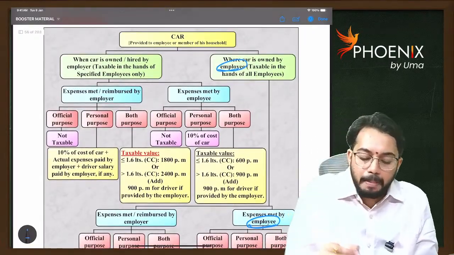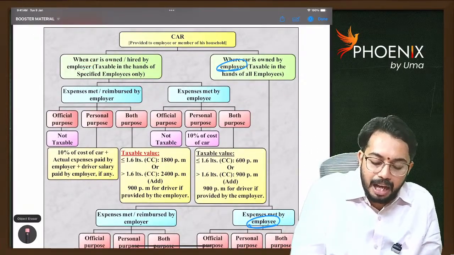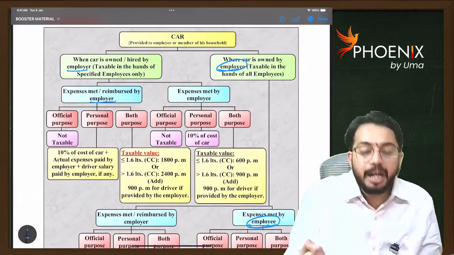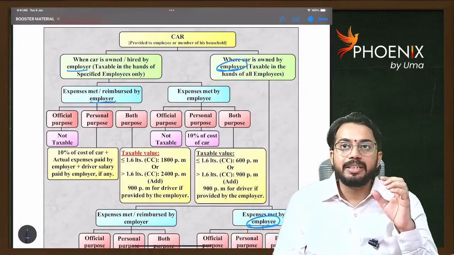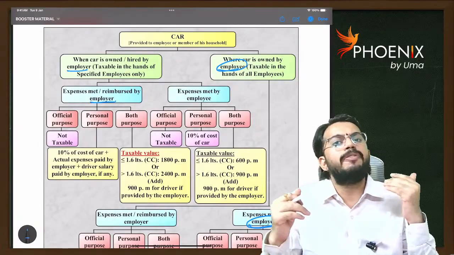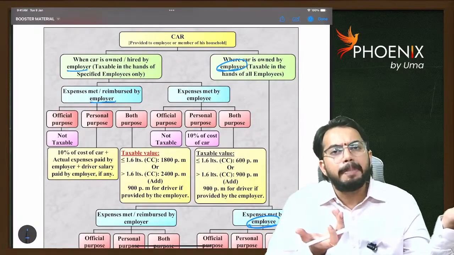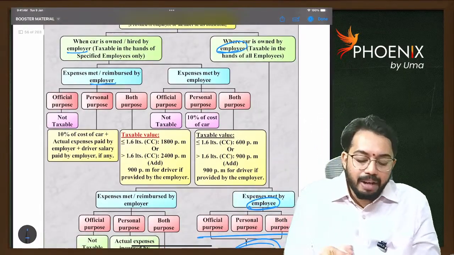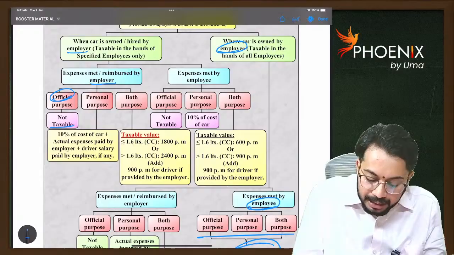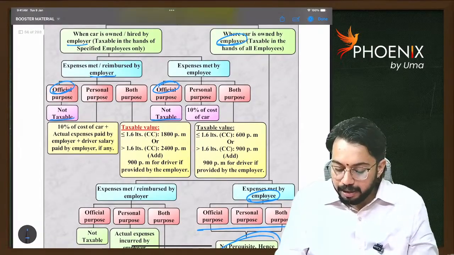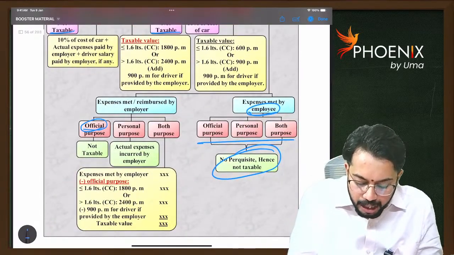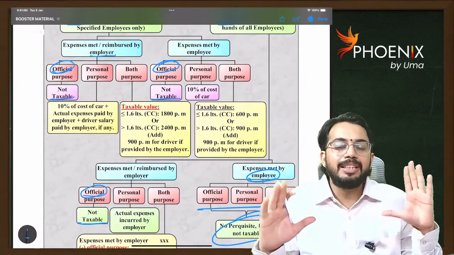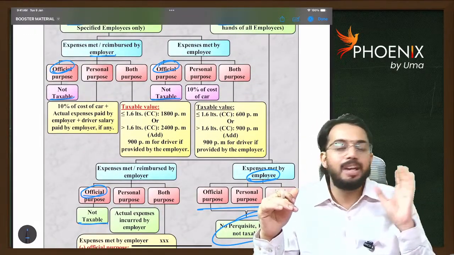If the car is owned by the employer and expenses are paid by the employer, in that case, whenever the car is used for office purpose, am I getting any personal benefit? I'm not, the employee does not get any personal benefit, right? So whenever the car is used for official purposes, it is not taxable at all. So out of 12 cases, in 6 cases, it is not at all taxable.